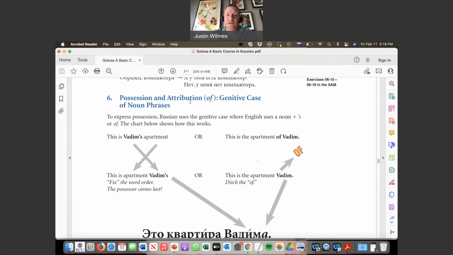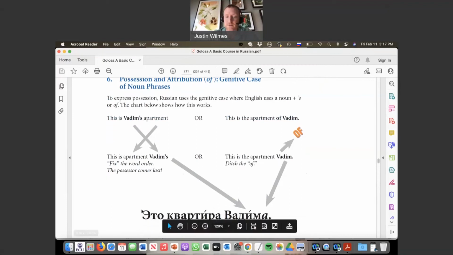So, possession and attribution: the genitive case of noun phrases. To express possession, Russian uses the genitive case, where English uses a noun plus apostrophe s, or of. The chart below shows how this works. This is Vadim's apartment, or this is the apartment of Vadim. These are basically the exact same meaning. We either use apostrophe s, or we say of in English, and they're both equivalent to the genitive case in Russian. So either one would translate this way.